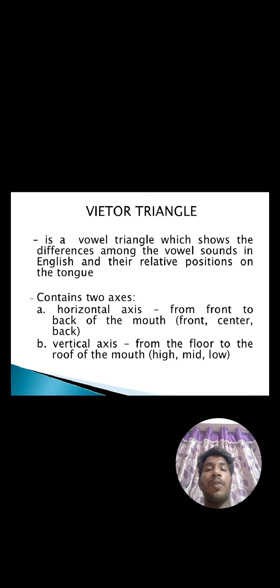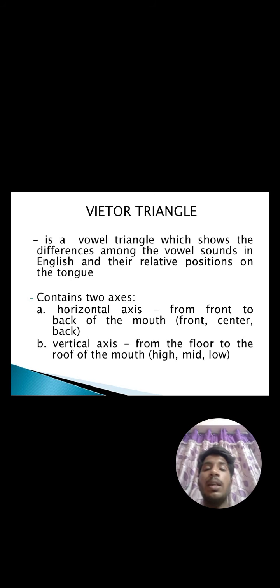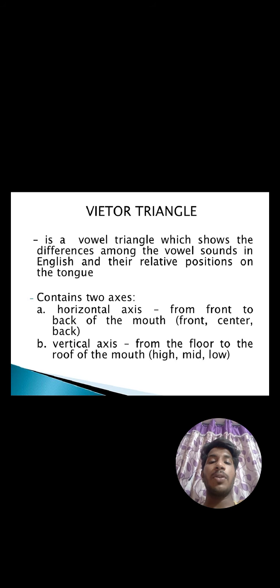The vowel triangle shows the difference among the vowel sounds in English and their relative positions of the tongue. It contains two axes: a horizontal axis from front to back of the mouth, and a vertical axis from the floor to the roof of the mouth: high, medium, low. By seeing a flow chart, we can easily understand the degrees of tongue raising and the point of tongue elevation.